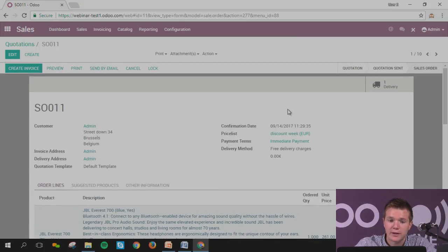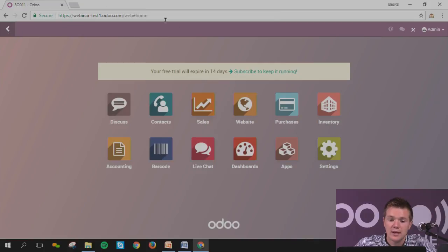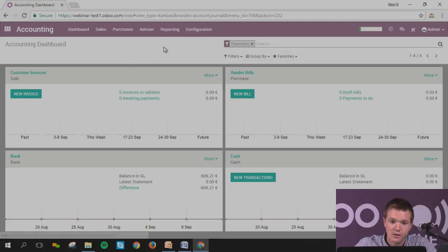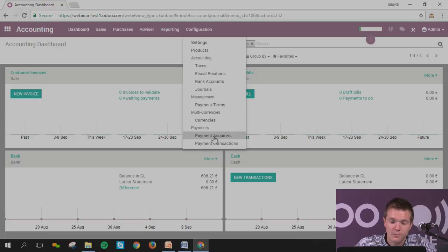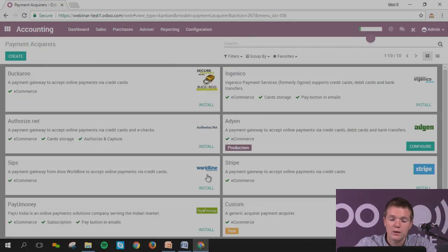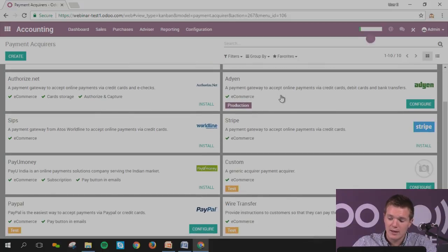Okay, so this is how it goes with the payment acquirer, and this is why I would suggest for you, again, to go for the accounting, configuration, and payment acquirer. Those are all linked with the accounting modules, and you don't need to pay for forwarding with those ones. Because you can simply install them, have an account, and then directly you have it. Okay?